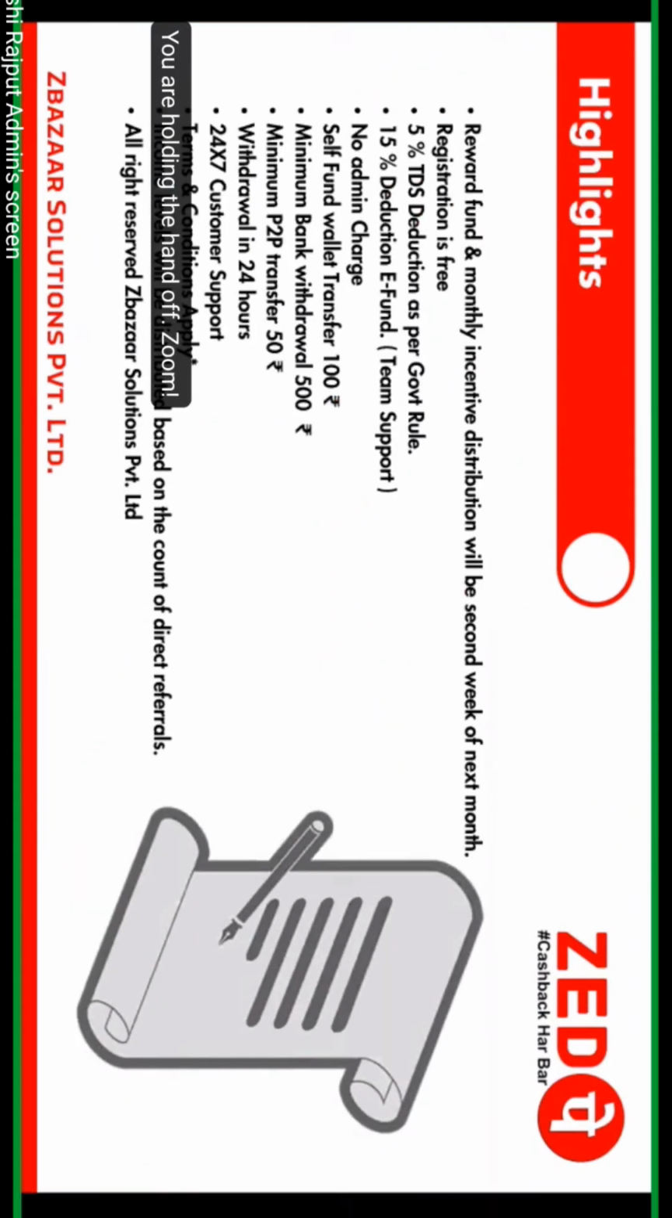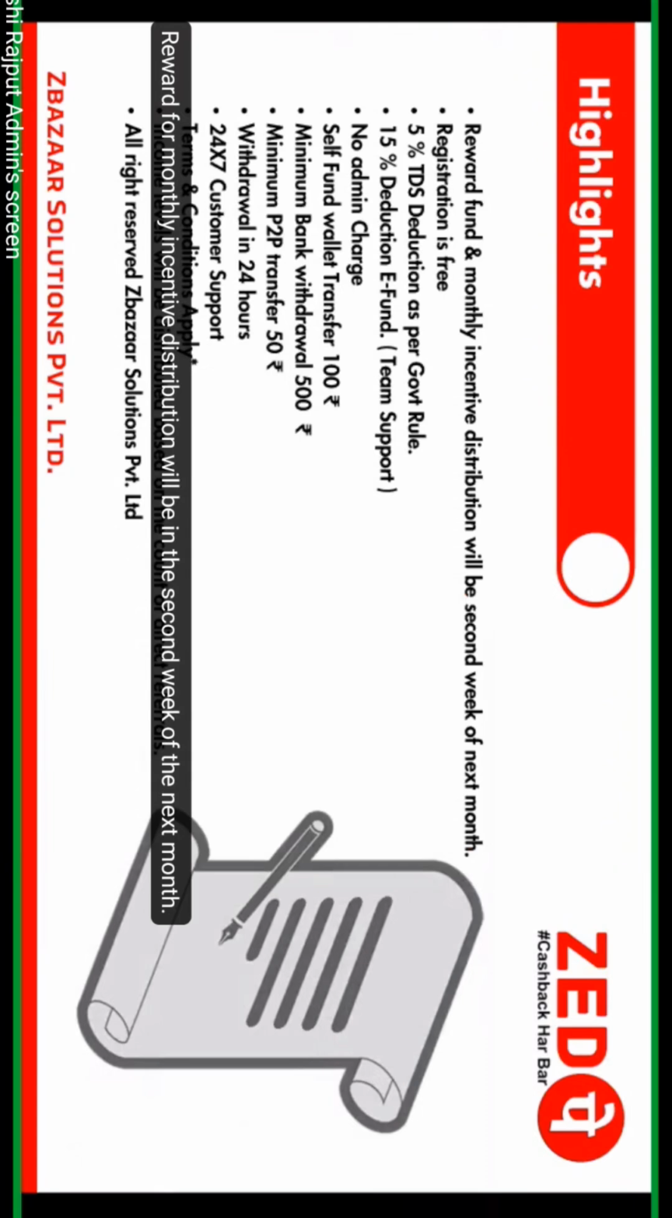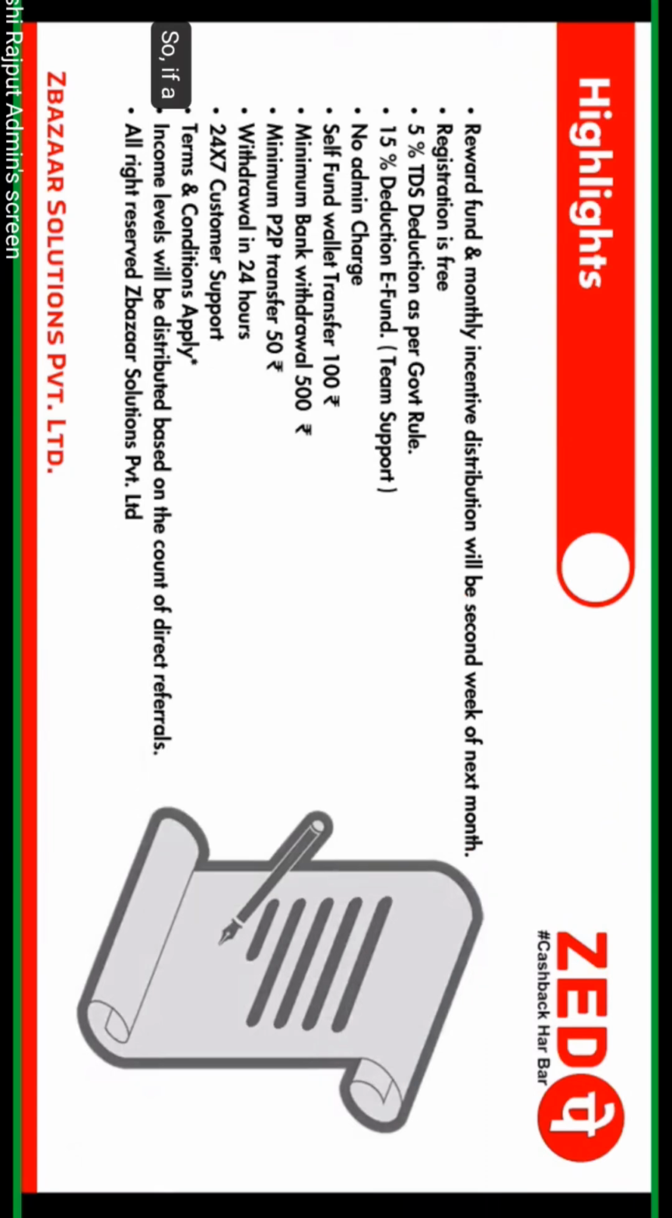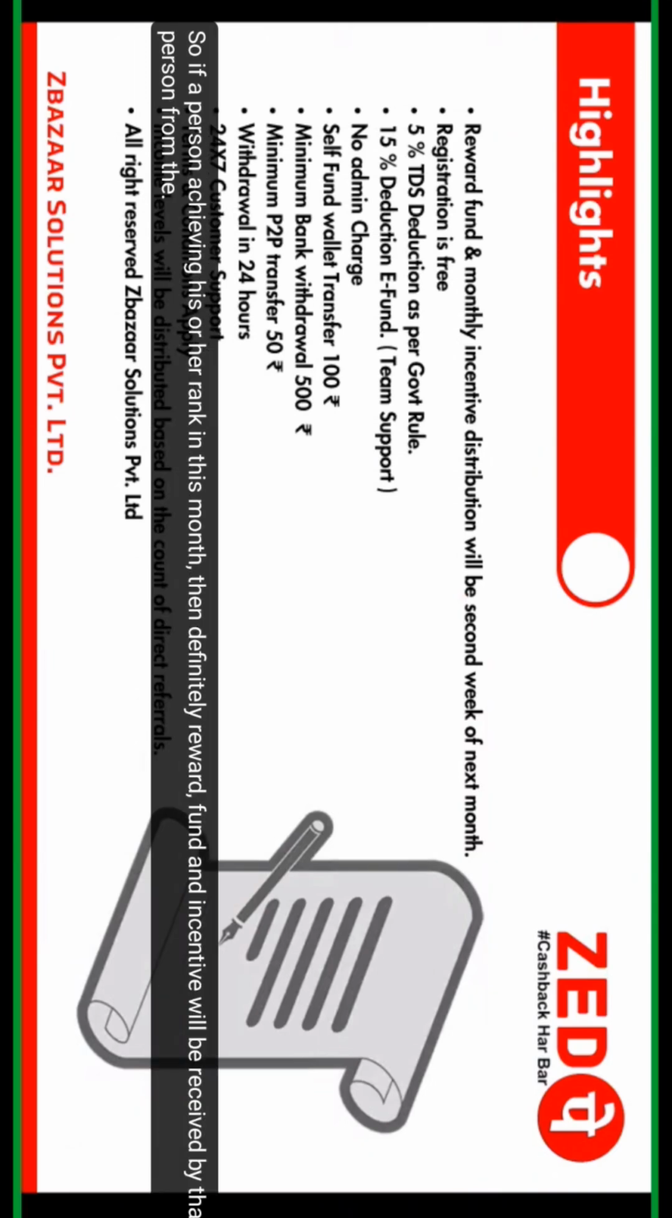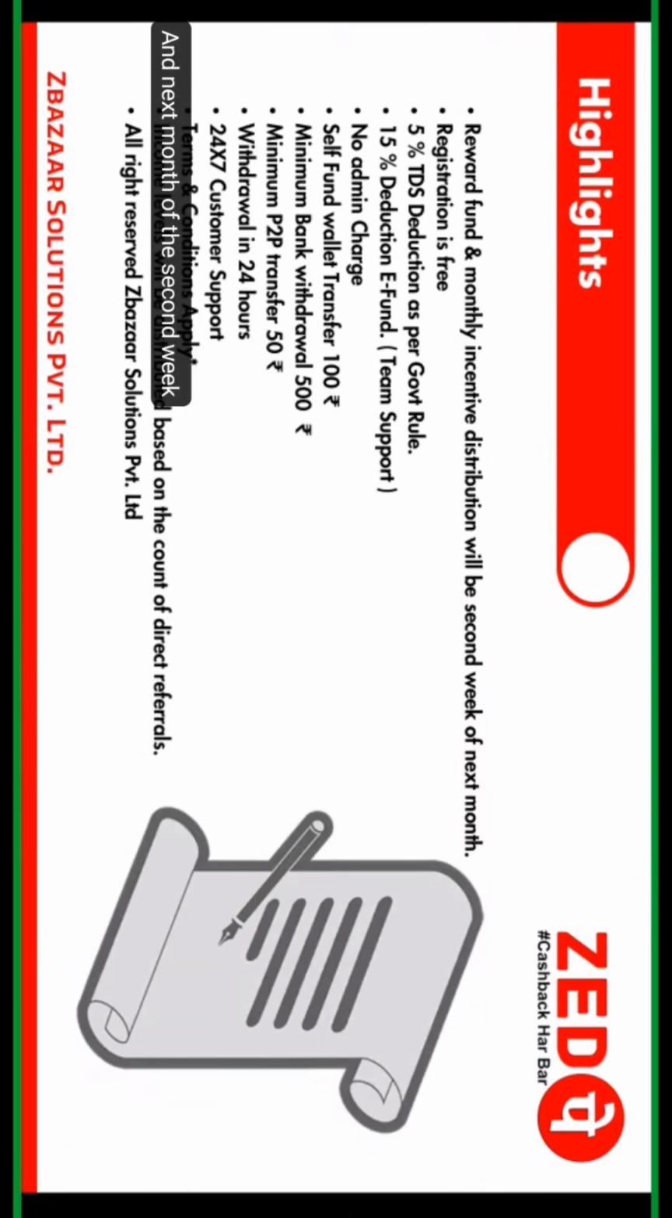So there are some highlights. Reward fund and monthly incentive distribution will be in the second week of the next month. If a person achieves his or her rank in this month, then the reward fund and incentive will be received in the second week of the next month, so no need to worry. Registration is totally free.